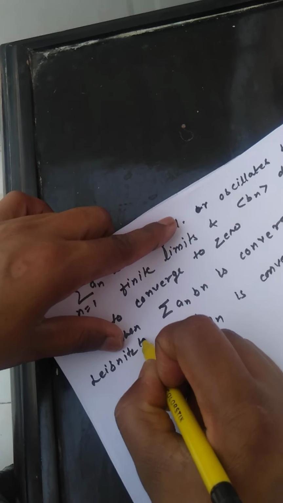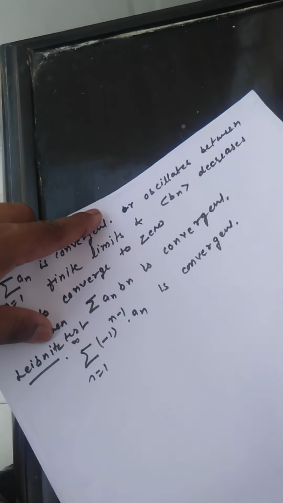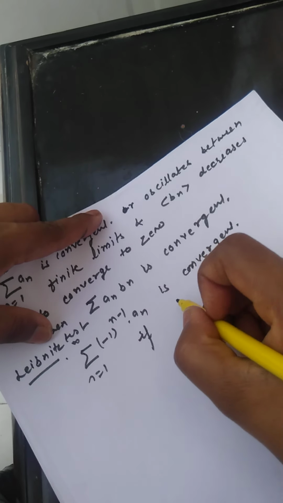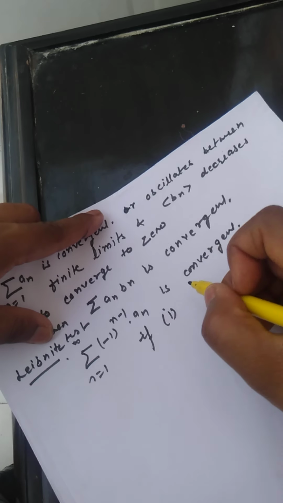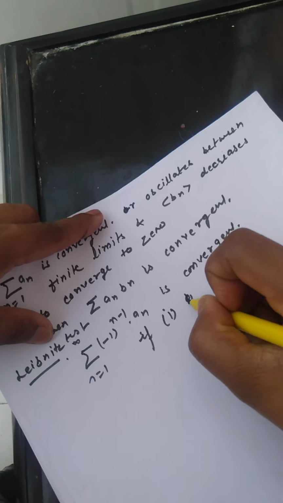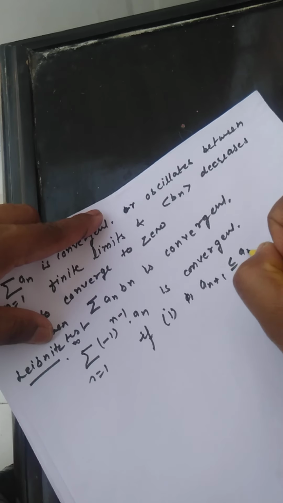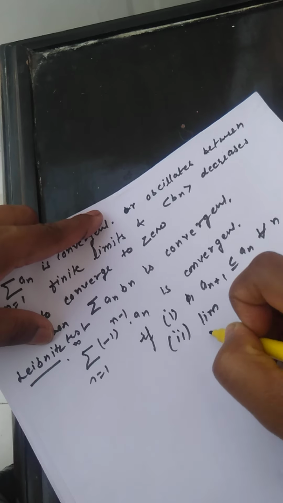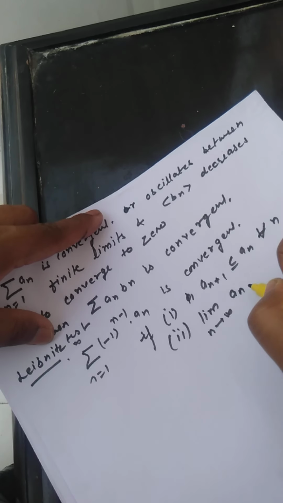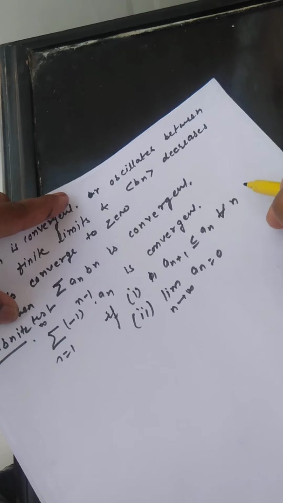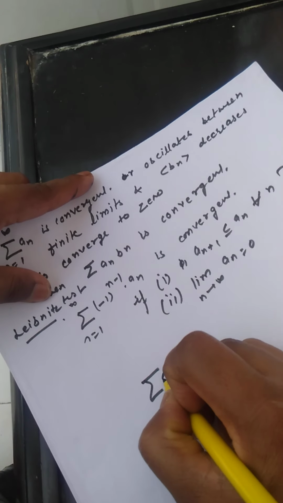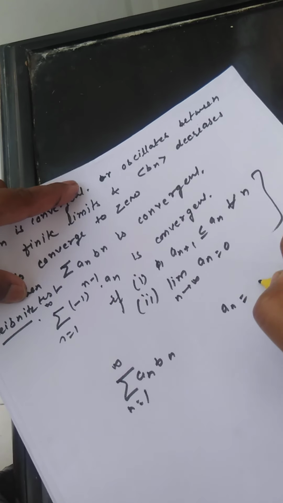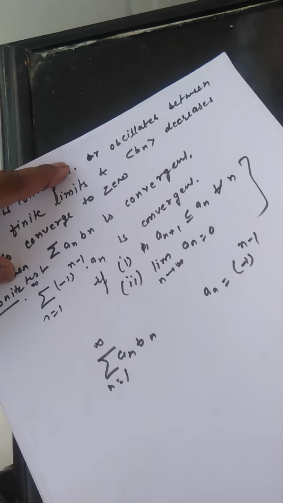Leibniz test. We have discussed this test earlier. The series summation of (-1)^(n-1) a_n is convergent if, first, the condition was that limit a_(n+1) is less than or equal to a_n for all n, and second, that limit as n approaches infinity of a_n is 0. Okay, so in the Dirichlet test, summation a_n b_n, n equal to 1 to infinity, we will take a_n as (-1)^(n-1).